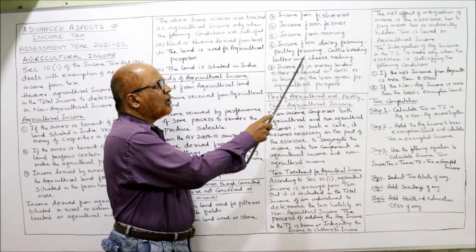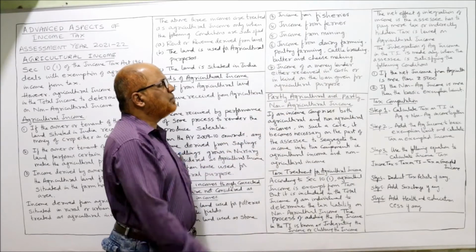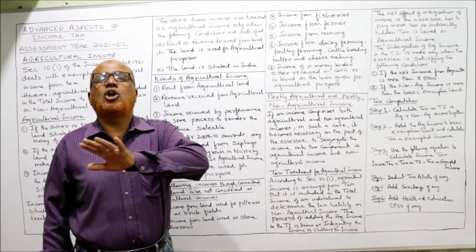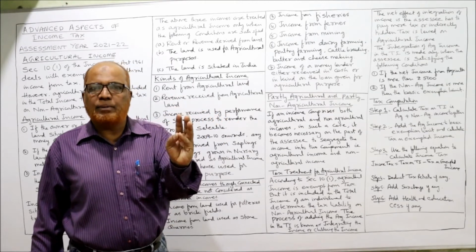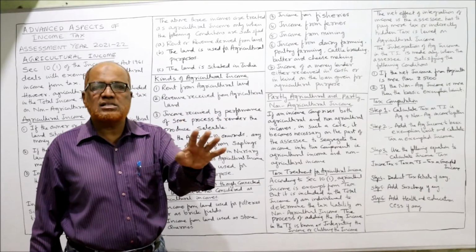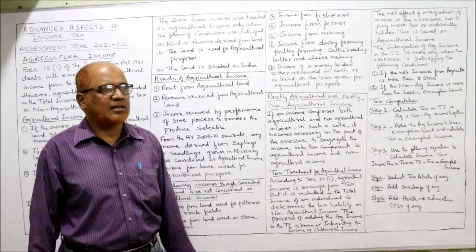Income from dairy farming, poultry farming, cattle breeding, butter and cheese making. All these things are non-agriculture. Cattle breeding, poultry farming, all these are not agricultural income, non-agricultural income.